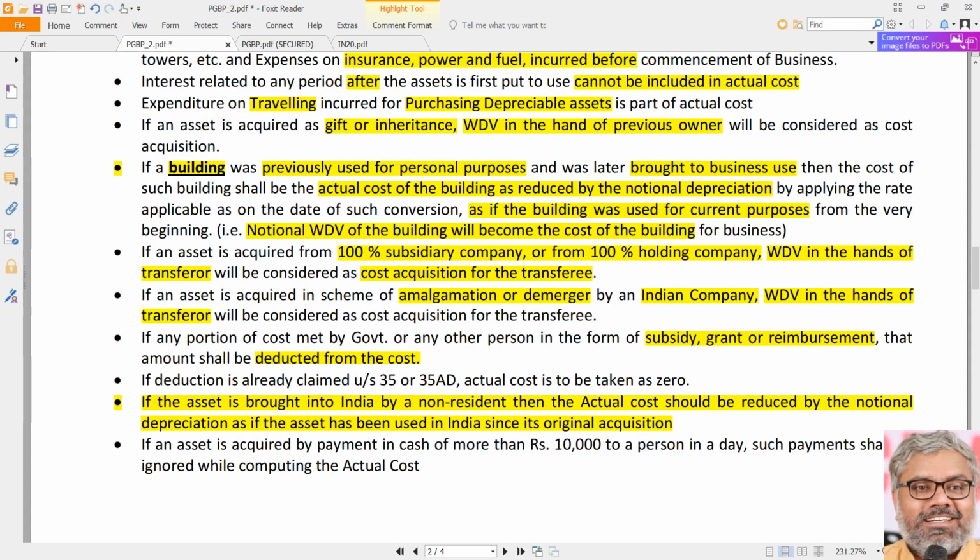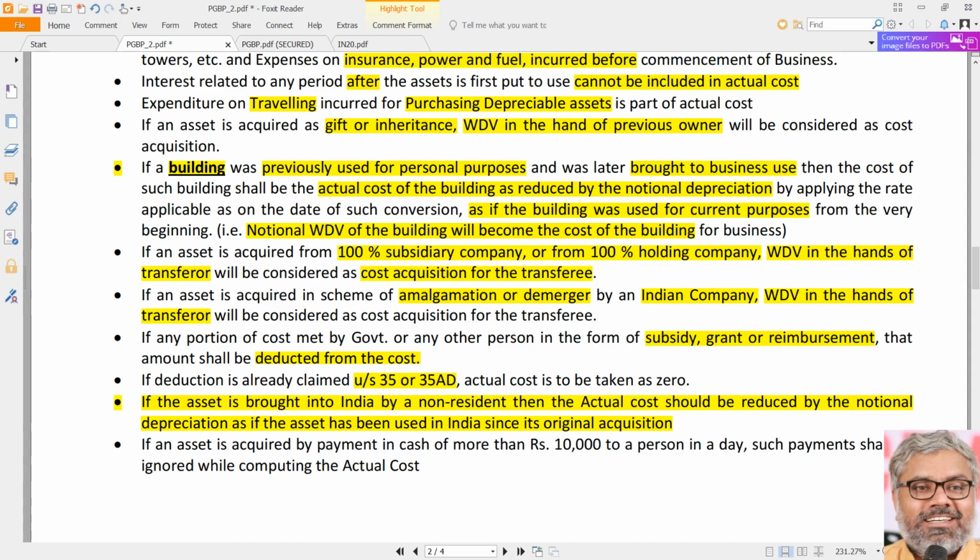And another situation is also there, as we discussed in general, though we are yet to discuss the detailed provisions of 35 or 35 AD, but by now we should know what is the speciality of 35 or 35 AD. In both the cases, capital expenditure can also be claimed as deduction 100%. That means there is no depreciation possible on that. How can you claim deduction twice on the same amount? When an asset is purchased, let us say for scientific research, 1 crore rupees worth of asset is purchased. How much deduction can be claimed in section 35? 1 crore is already claimed. So you want to claim some more depreciation on that also? No. How is it possible?